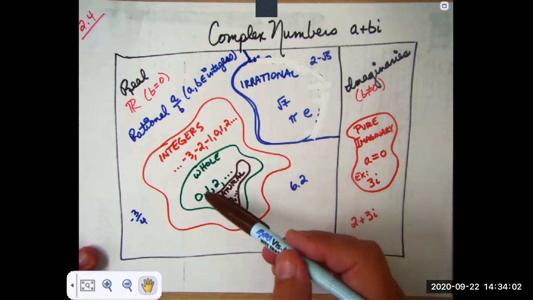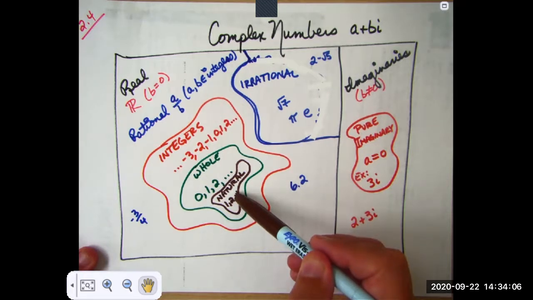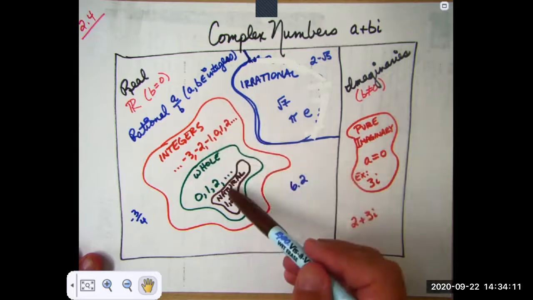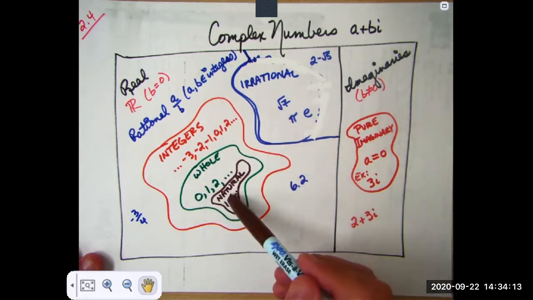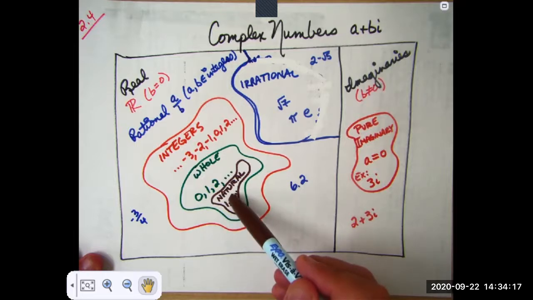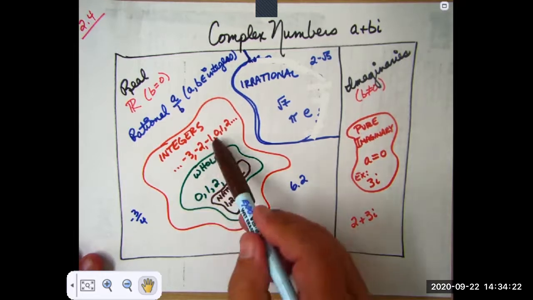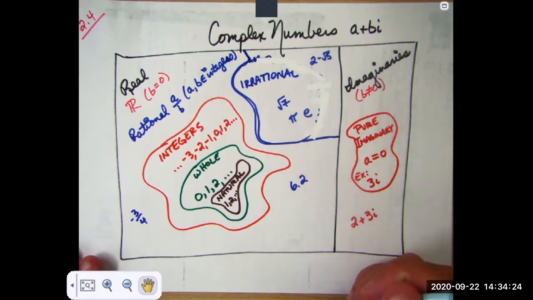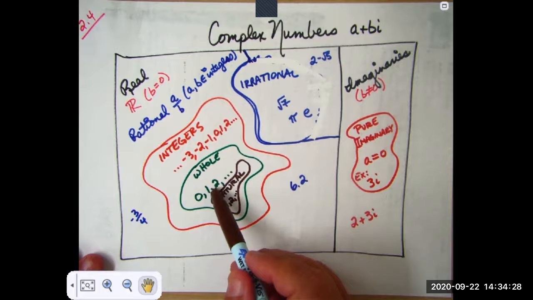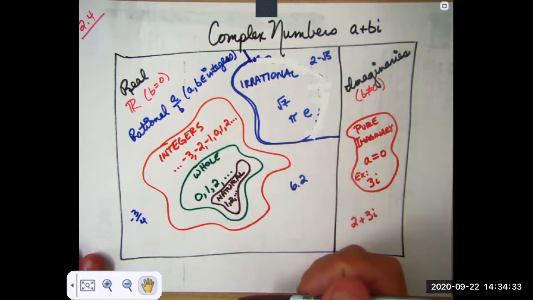So the whole numbers are 0 plus 1 and 2 and 3, etc. Now the integers are the whole numbers, the natural numbers, 0, and the negative natural numbers. So you could think of it as the whole numbers and their negatives. And you can see every whole number is an integer. Every natural number is an integer.